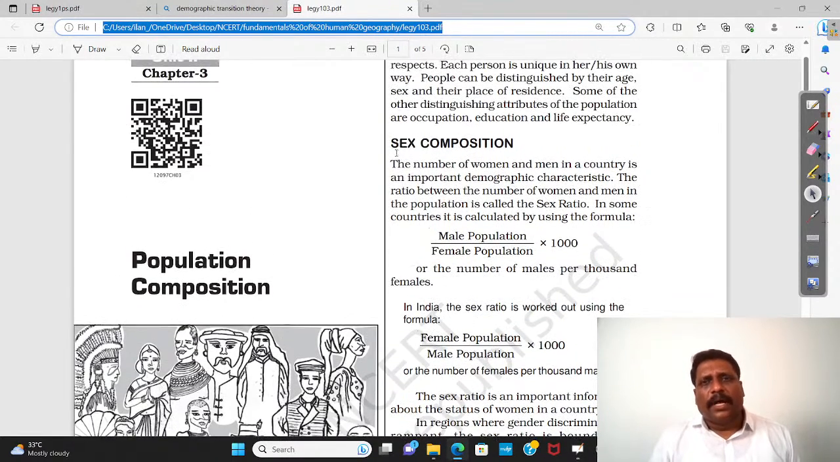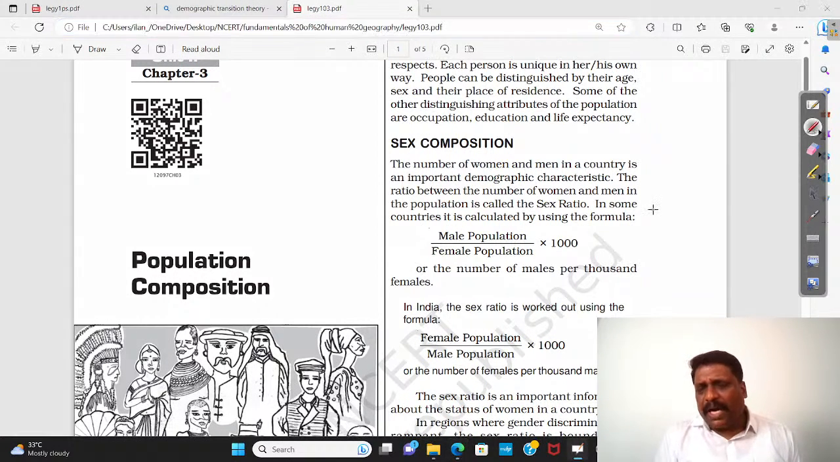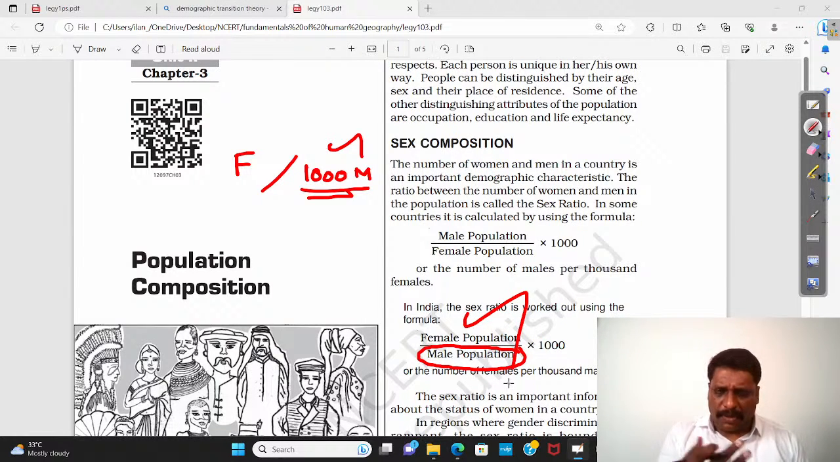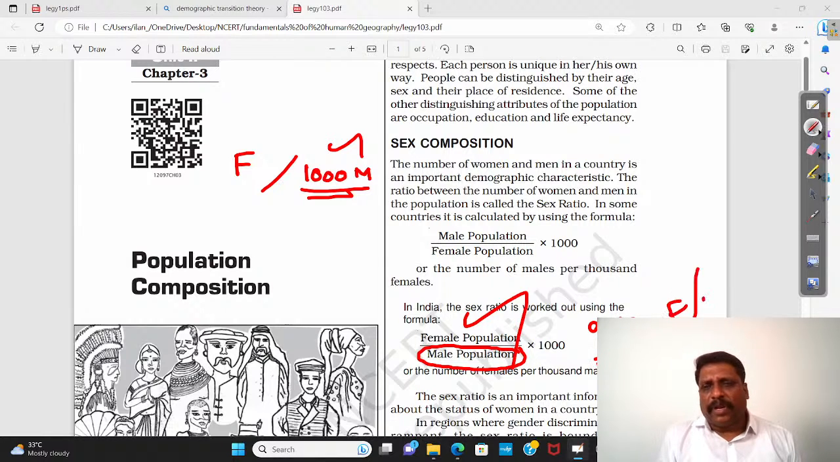Now, if you ask me sex composition, what is the sex ratio? I can call it a sex ratio. Country to country, how exactly they calculate it differs. But in India, it is the number of females per 1,000 males, my dear friends. This is the sex ratio. For every 1,000 male population, how many females are there? That is what the Indian system is all about. Approximately now we have somewhere around 940 females for every 1,000 males, if I remember the fact correctly.